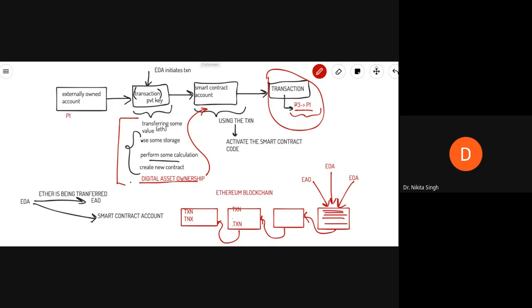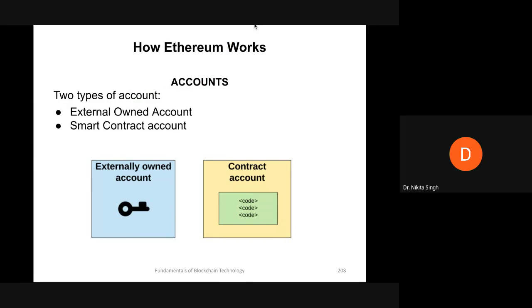So this is very important, the difference between the externally owned and your smart contract account. Externally owned accounts can initiate transactions, but your contract account cannot initiate a transaction. They can only send a transaction in response to some transaction they have received, and there is a cost associated with creating a smart contract account. So this is about accounts with Ethereum.